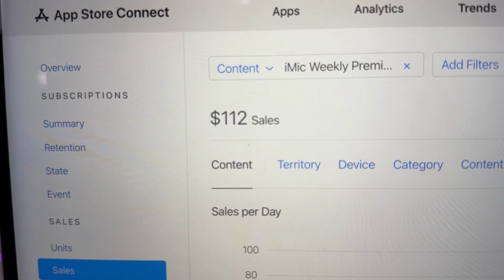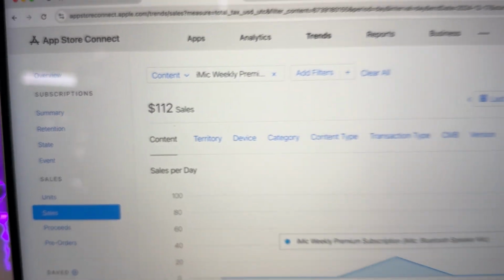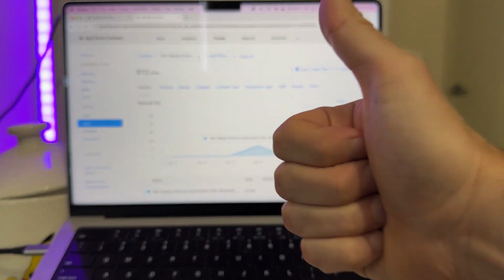I want to take control. I want to make sure this is successful. But in this situation, all I could do was just let it sit on the App Store and test my theory. And my theory may be correct. All of a sudden, sales are coming in and I haven't even changed anything. I just waited.